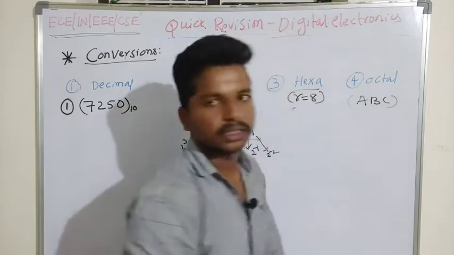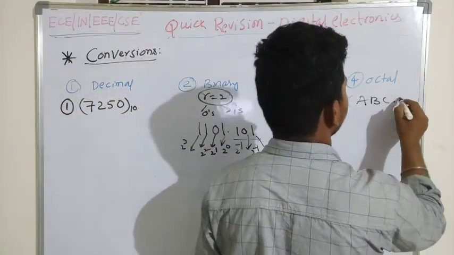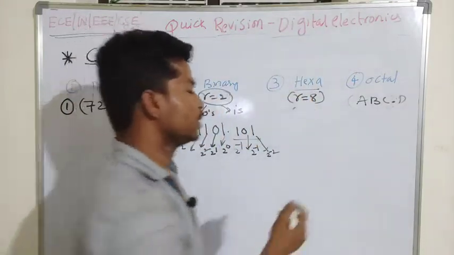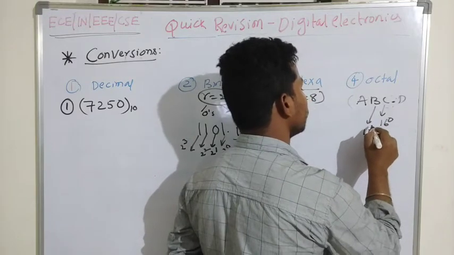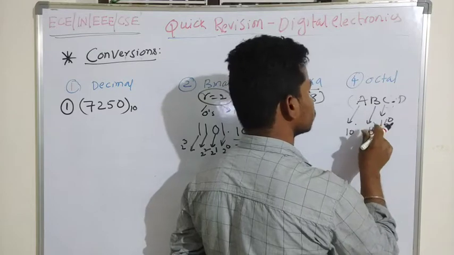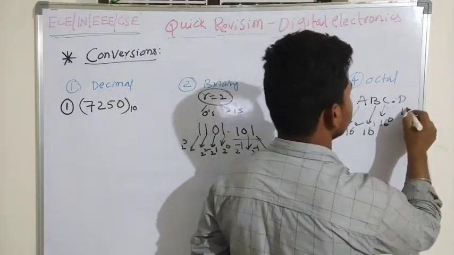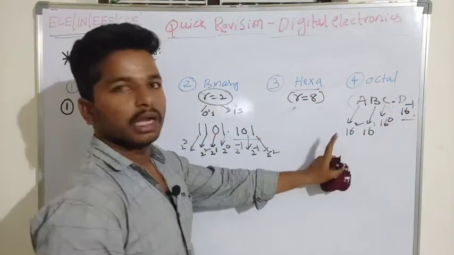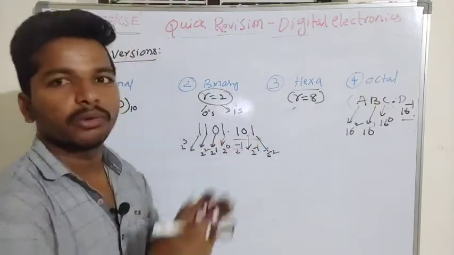In the same scenario, if I have one hexadecimal number having digits like D, A, B, C, D with a decimal point after C, I have to multiply these with 16 power 0, 16 power 1, and 16 power 2. And 16 power minus 1 after the point. We multiply the positional value with this face value, so that we can get the decimal equivalent of that number.